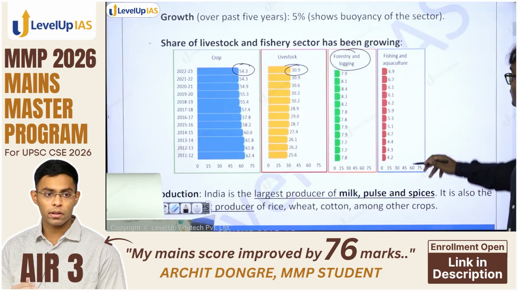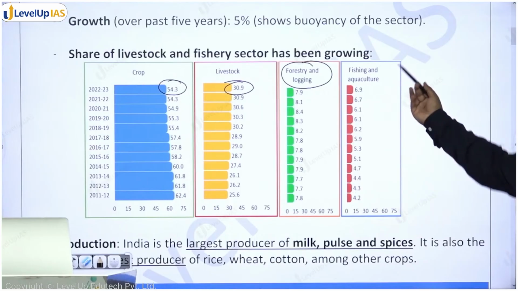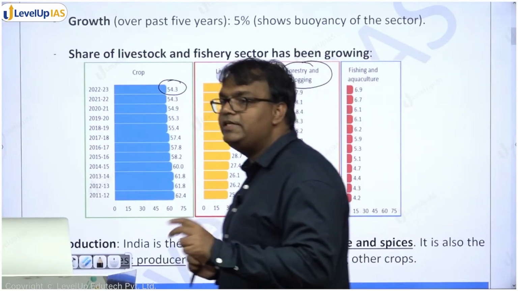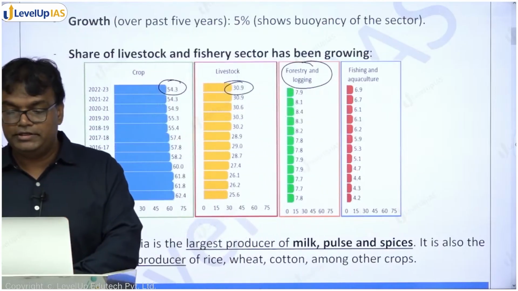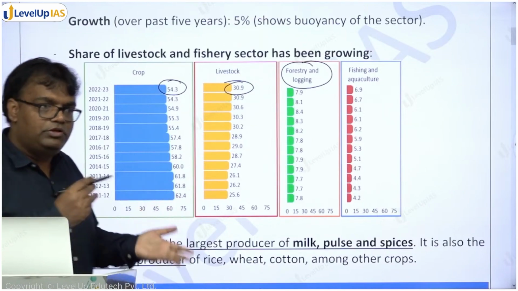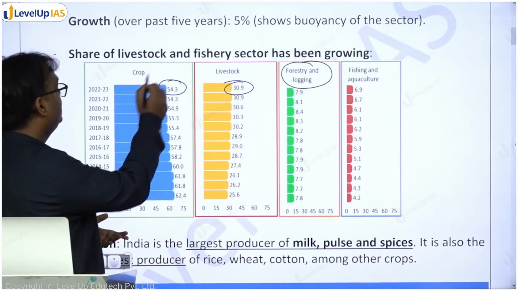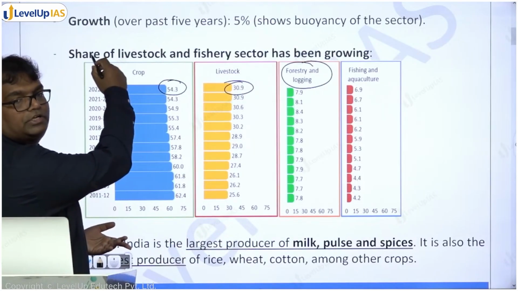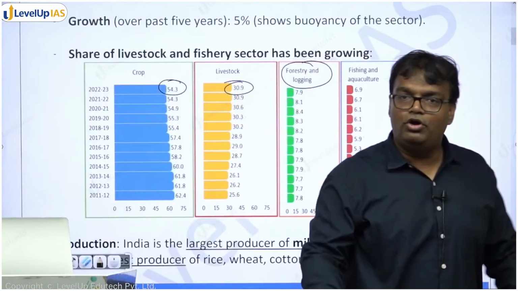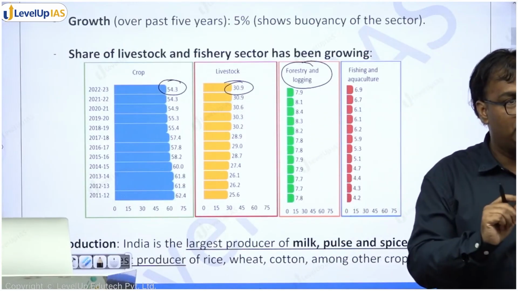And then comes fishery sector. Its contribution, fishing and aquaculture, its contribution has been going up. Right now it's around 7%. ये भी कुछ facts figures याद रखेंगे. This may change slightly जब अपने पास latest नया data आएगा, but कोई बात नहीं. For now we'll remember this, we'll use this in our answer. At that time आपको जब data थोड़ा सा change मिलता है, आप अपने ही इसी notes में आके यहाँ पे, you have 2022-23 का data, you may have data for 2023-24, यहाँ लिख लीजिएगा and start using that in your answers. But not a lot of things would need to change. तो we want to be sure कि ये कुछ data हमारे पास एकदम tips पे रहेगा.